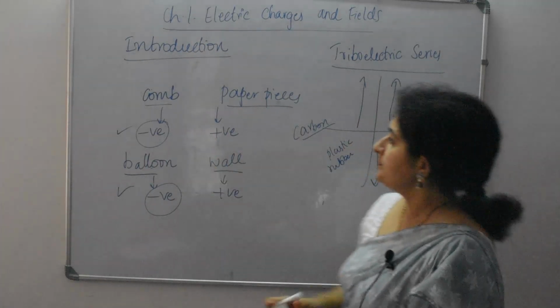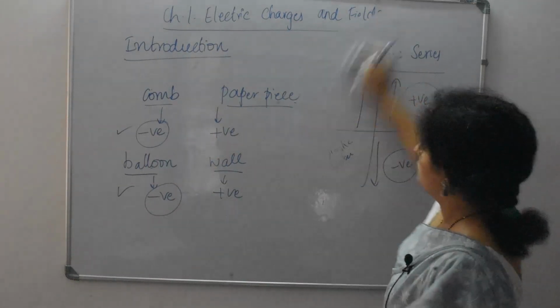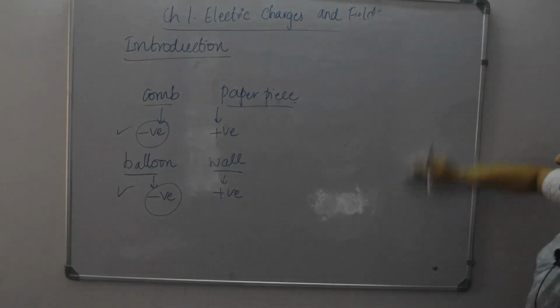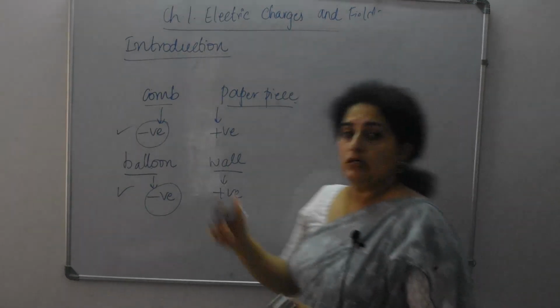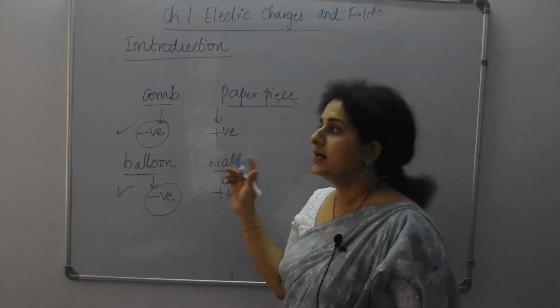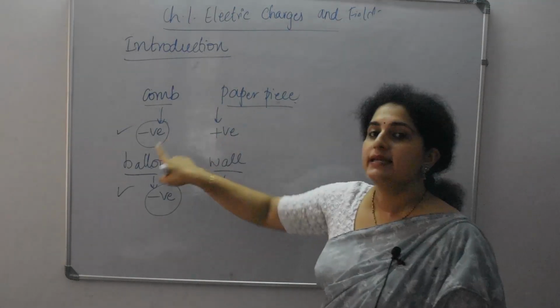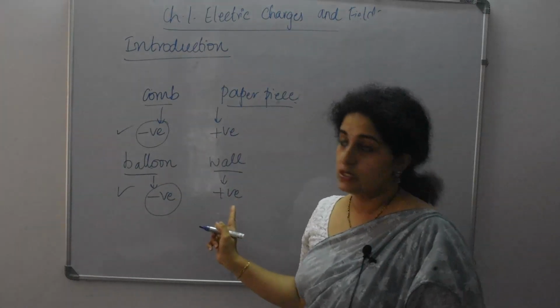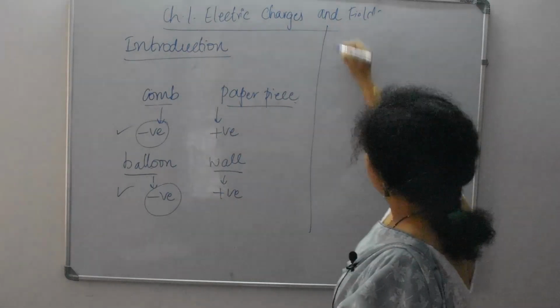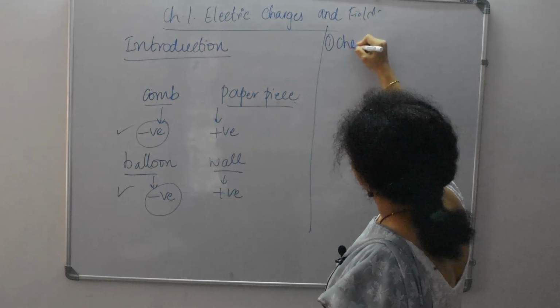So these were some examples which we come across. This is the reason for static electricity. Charges are already there, but when we rub against each other, this polarity of charges occurs. So first, we have charging by rubbing.